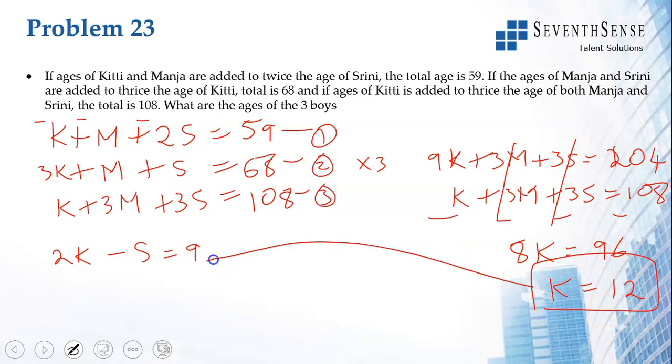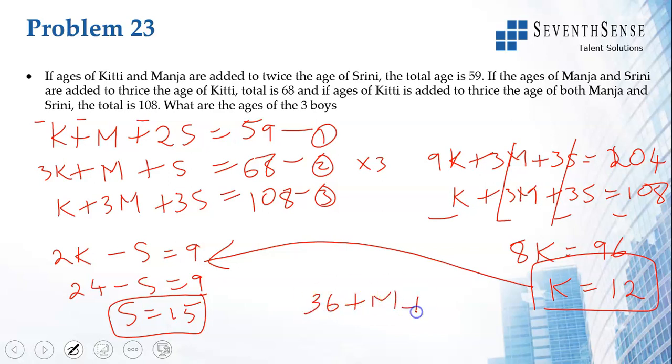Now put this in this equation. Kitty is 12. 2 into 12, 24 minus s is equal to 9. S is equal to 24 minus 9, so s is equal to 15. So Srini is 15. Substitute that in any equation. Let's say we substitute that in equation 2. 3k is 3 into 12, 36, plus m we don't know, plus s we know as 15 is equal to 68. We get m as 68 minus 36 minus 15, so m is 17. So Kitty is 12, Manja is 17 and Srini is 15.